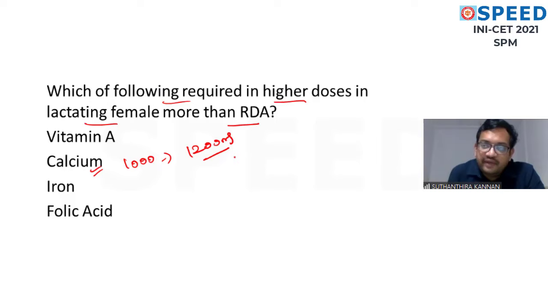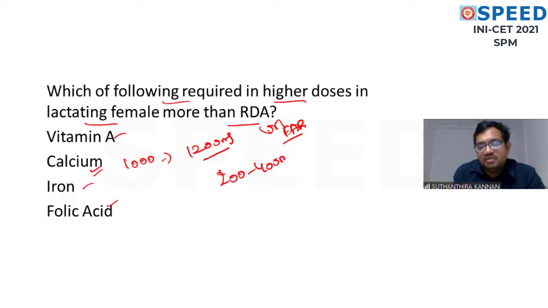Now there are vitamin D also, vitamin A and iron folic acid, which are required in the normal amount, that is the normal recommended RDA, otherwise the EAR, estimated average requirement. That also is almost the same. So the calcium will be the extra, around 200 to 400 milligram extra is needed in the lactating woman. The calcium is needed extra.